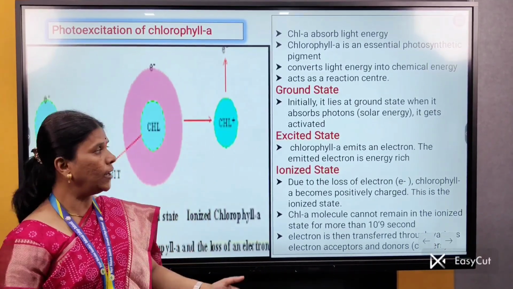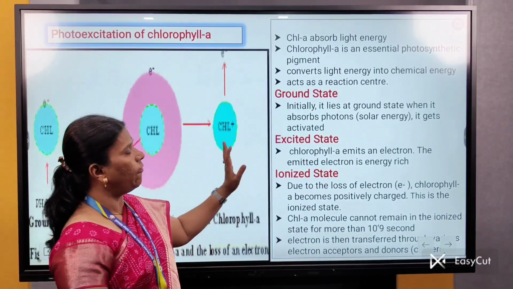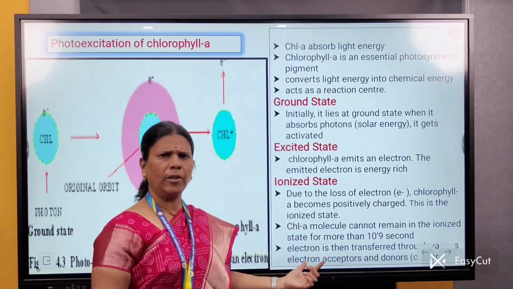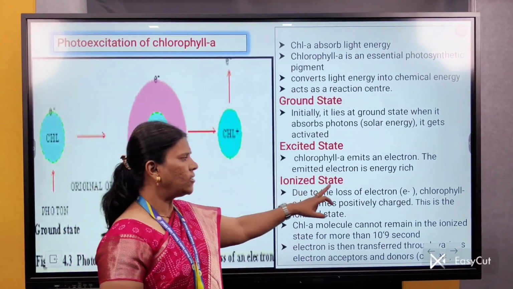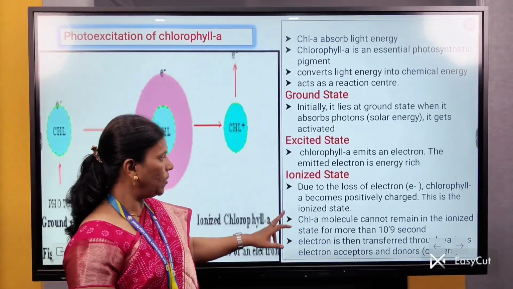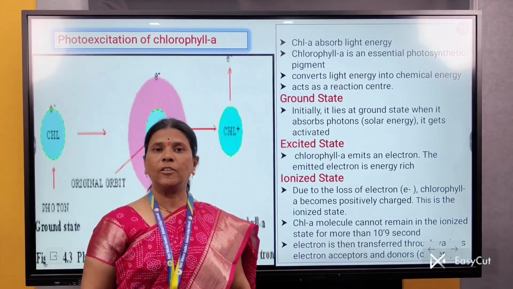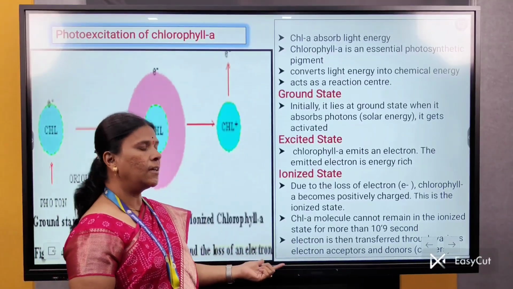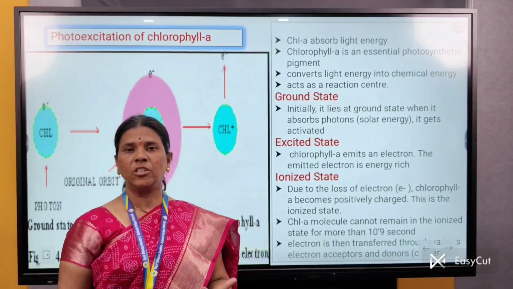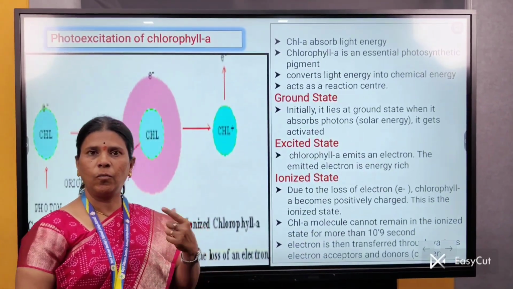When this chlorophyll A molecule becomes excited, it emits an energy rich electron. When it expels the energy rich electron, it comes into the ionized state, or it becomes positively charged. But this chlorophyll A molecule cannot remain in the ionized state for more than 10 raised to minus 9 seconds. Thus, the energy stored in the electron is transferred for synthesis of energy in the form of ATP, which is required to carry out the process of photosynthesis.